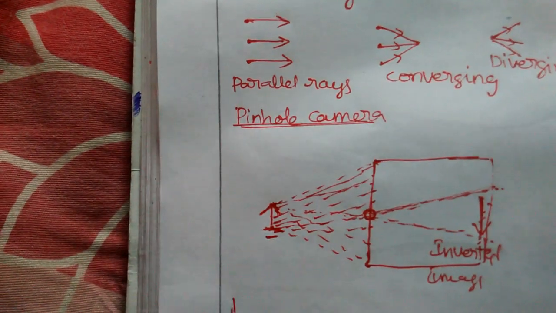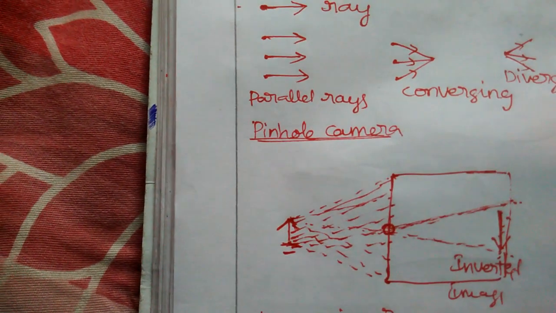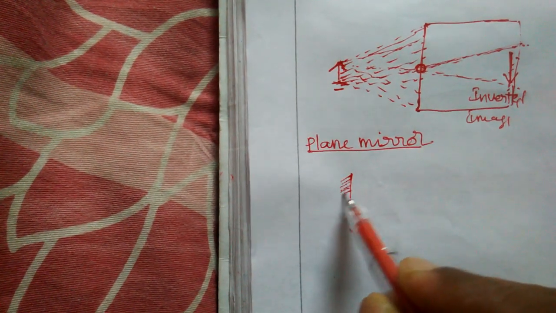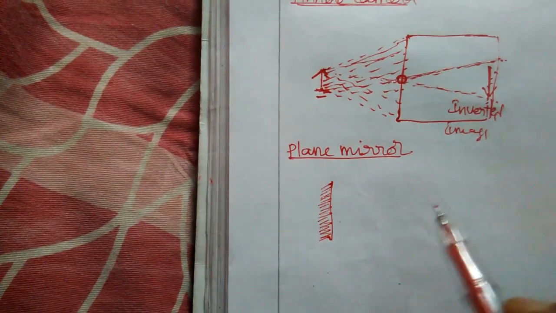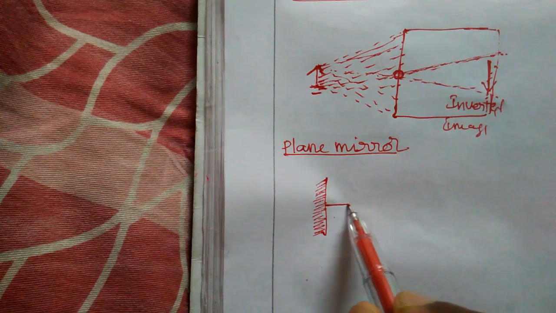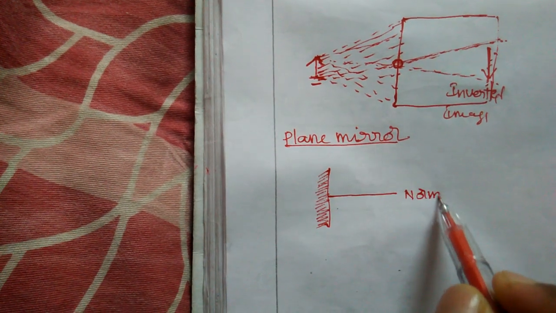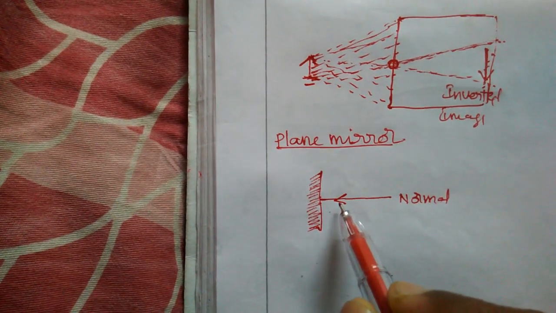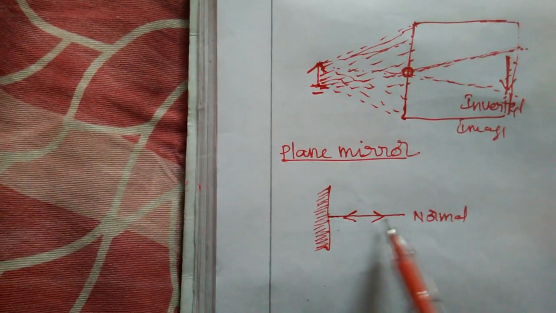Okay, now we will learn about the plane mirror. Generally we represent a plane mirror like this. Here, when any light ray passes through this one, this is called the normal. Why is it called normal? Because if you propagate the light ray in this direction, it will come back in this direction only. That is why it is taken as normal.